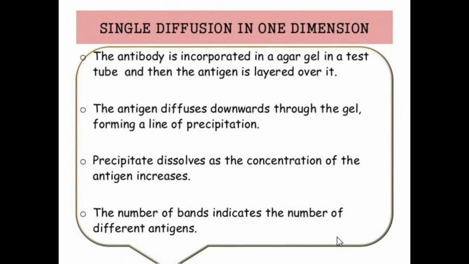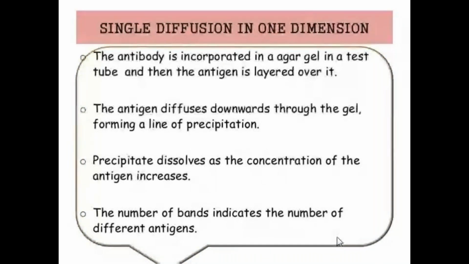So, in the agar gel containing the antibody, the antigen is layered over the surface. The antigen diffuses through the gel and forms the precipitation. When that precipitate is dissolved, the antigen concentration has increased, and the number of bands indicates the number of different antigens.